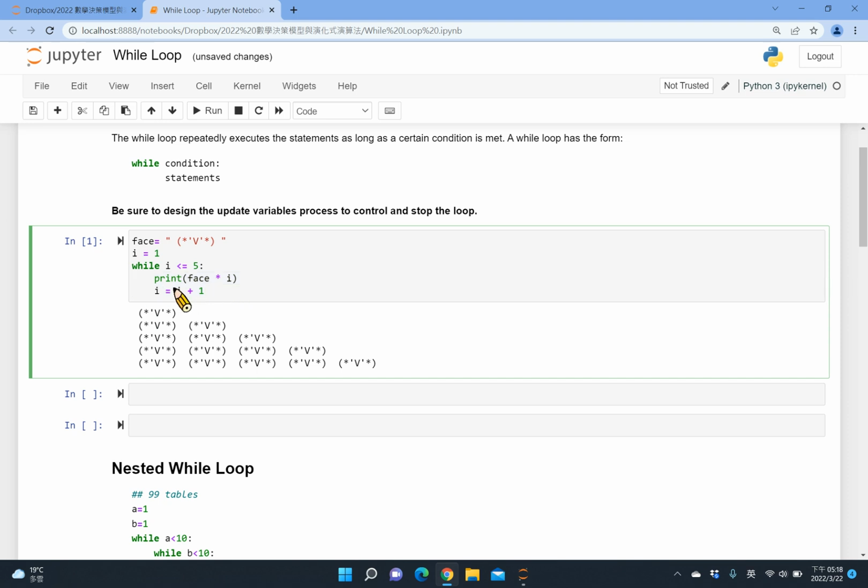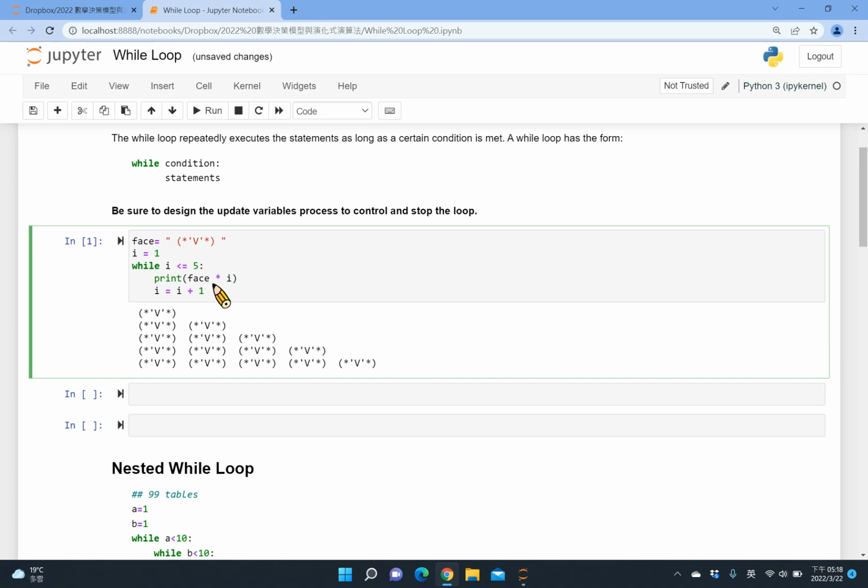The first line is print face, this happy face, multiple times. When I say multiple, it depends on the value of i. If i equals 1, we get 1 happy face. If i equals 2, we have 2 happy faces. So you can see now I put a variable i to control the flow.